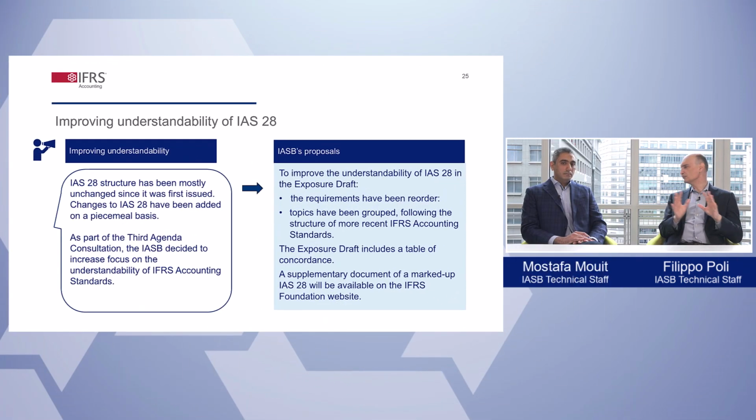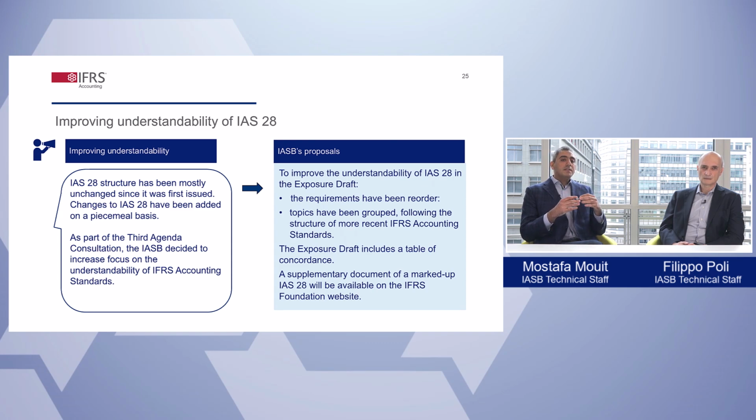Well, in addition to all the proposed requirements, the IASB intends also to improve the understandability of the standard? Yes, this is part of the outcome of the IASB's third agenda consultation. The purpose of that is to support consistent application of the IFRS Accounting Standards. IAS 28 was first issued in 1989, and over time, new requirements have been added or existing requirements were amended on a piecemeal basis.